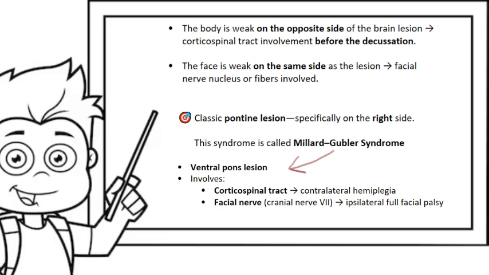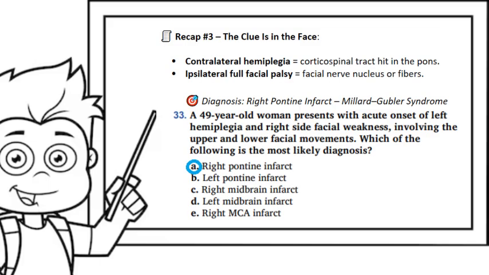In Millard-Gubler syndrome, there is a lesion in the ventral pons, and this involves the corticospinal tract causing the contralateral hemiplegia and the facial nerve, cranial nerve number 7, causing ipsilateral full facial palsy. So, the clue is in the face. Once you see contralateral hemiplegia and ipsilateral full facial nerve palsy, think right pontine infarct, and think Millard-Gubler syndrome.